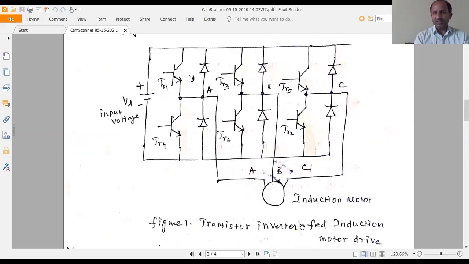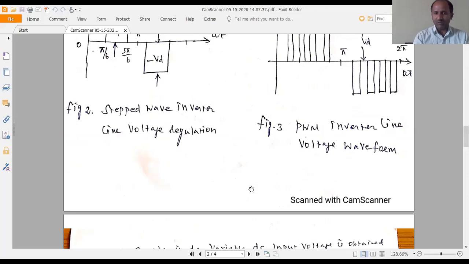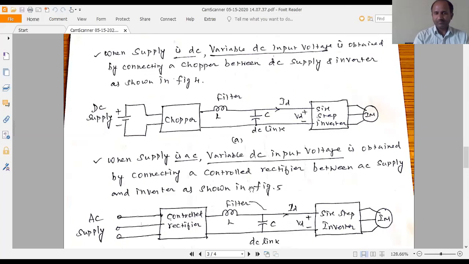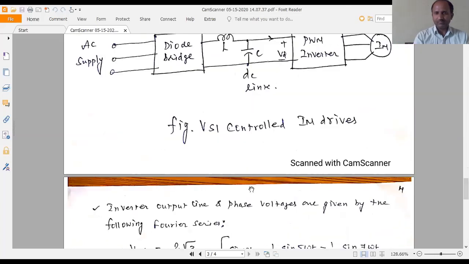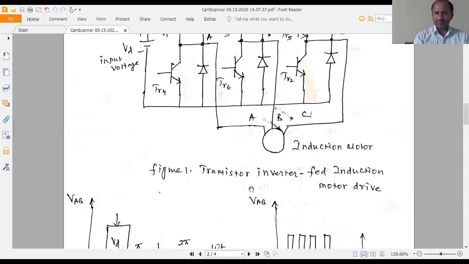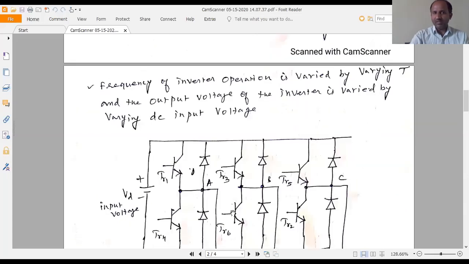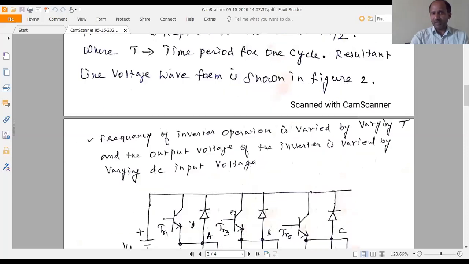Here the speed of the induction motor can be controlled by varying the input voltage or varying the supply frequency. By varying the input voltage or the supply frequency, we can control the speed of the induction motor. Frequency of inverter operation is varied by varying the time period T, and the output voltage of the inverter is varied by varying the DC input voltage.